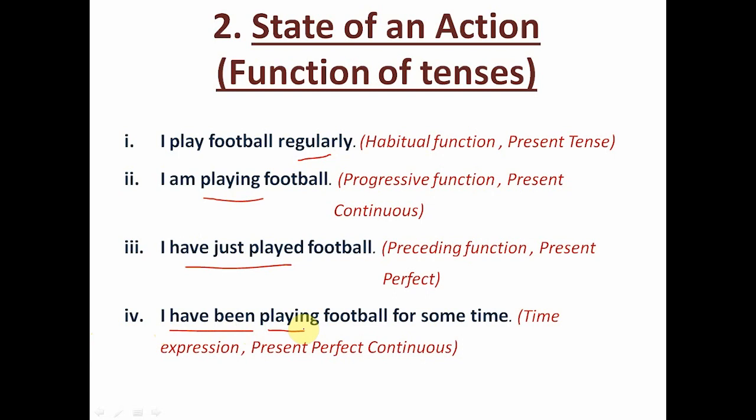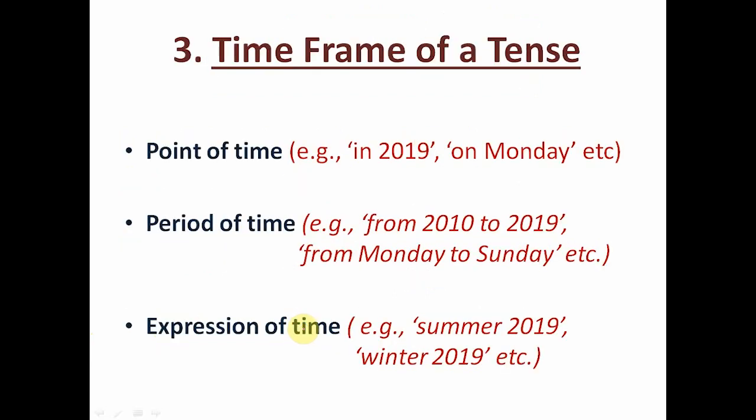The third one is time frame of a tense. We have these three time frames, and in order to get a complete structure of tenses, we should know briefly all of them. So the first one is point of time. Point of time is that time which denotes any specific or proper time. For example, in 2019, on Monday, on Saturday, etc.